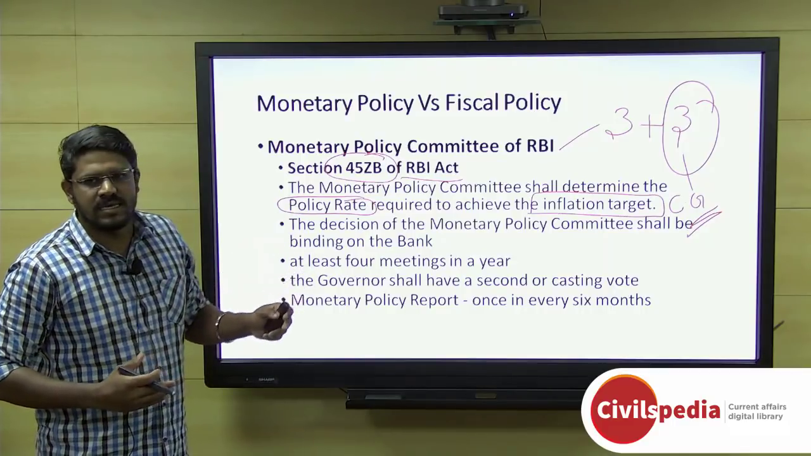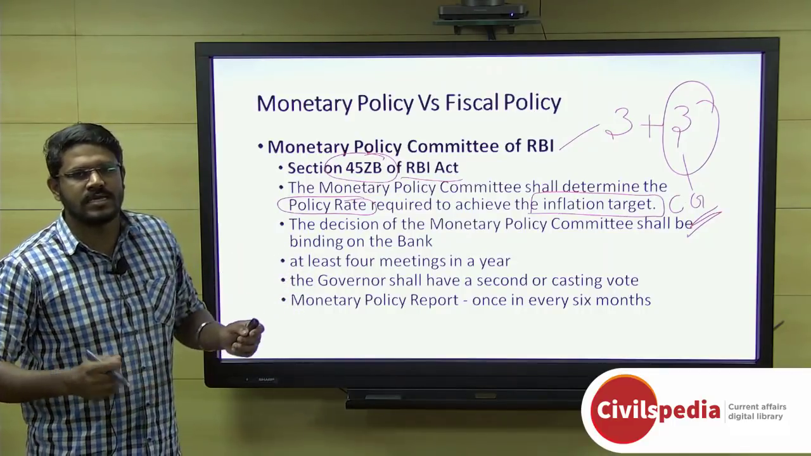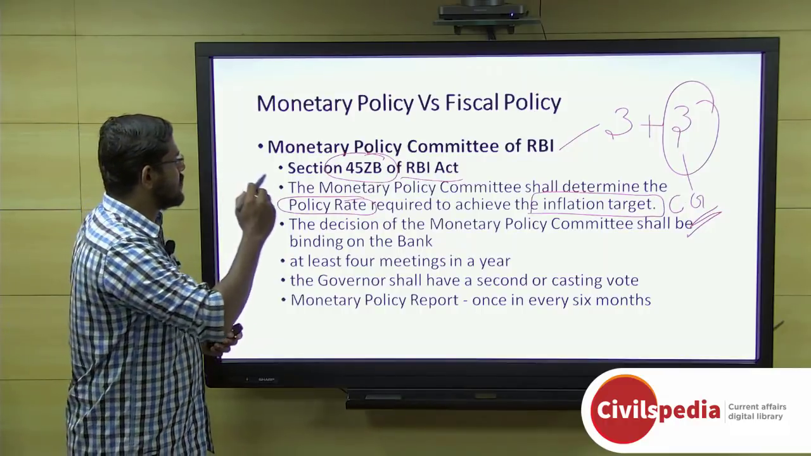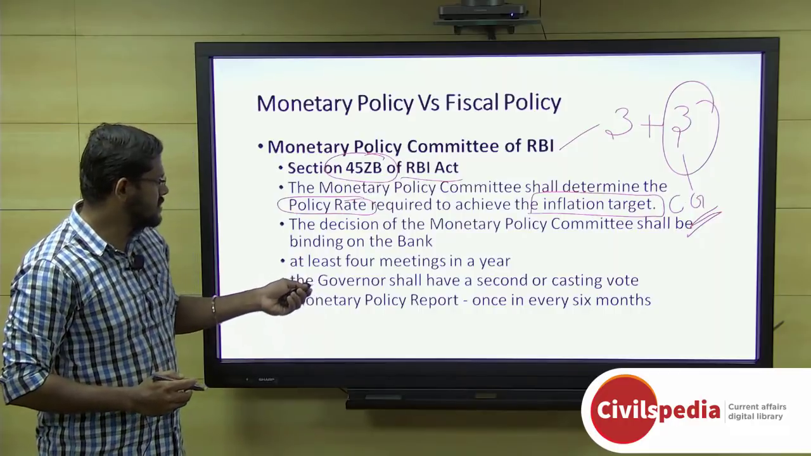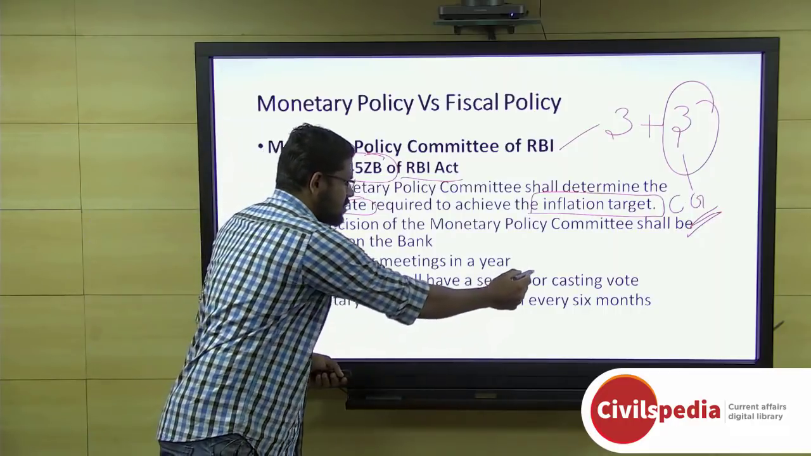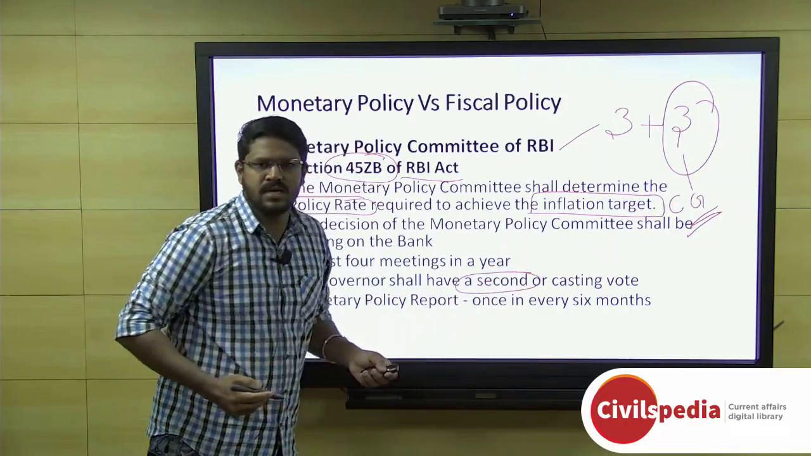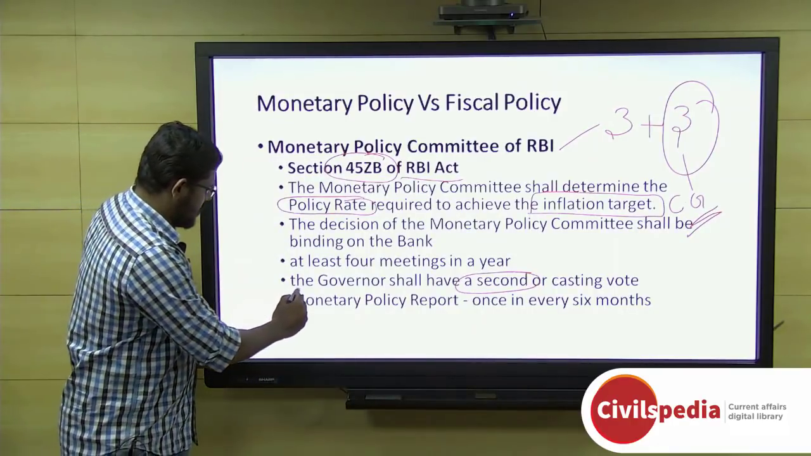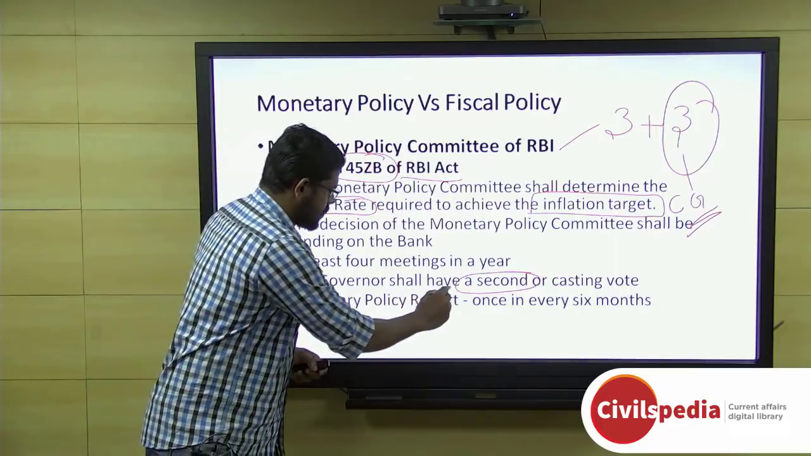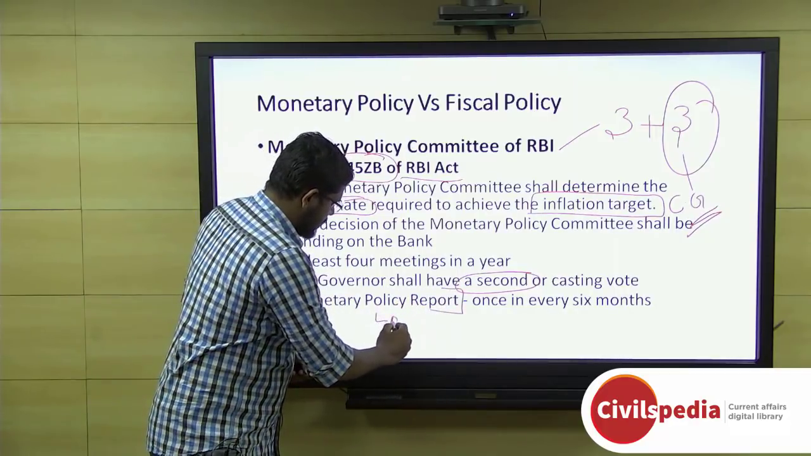And in case there is a tie or equality of votes, it is the governor of RBI, who is the chairperson of this monetary policy committee, who has the casting vote, or shall have a second vote, to arrive at a conclusion. And now the monetary policy report, this is for the bank.